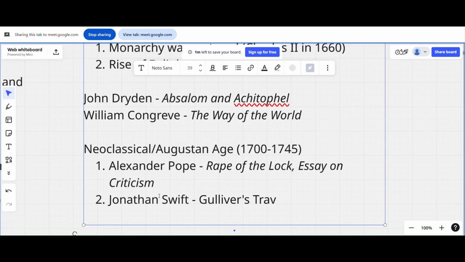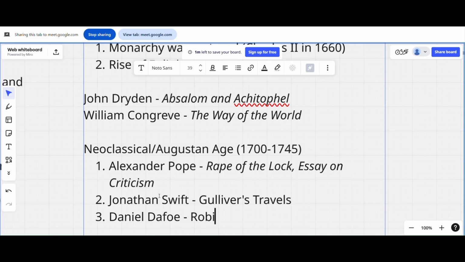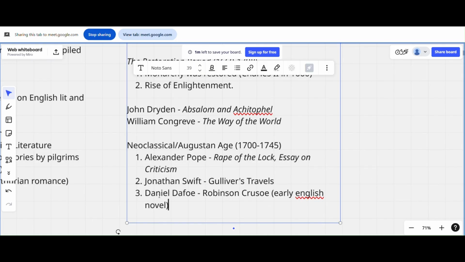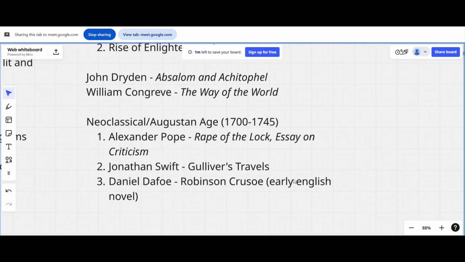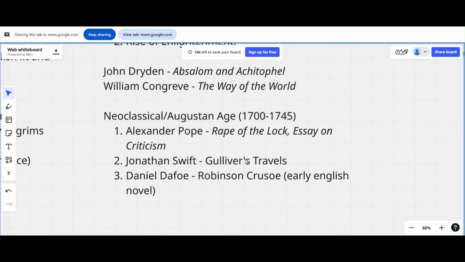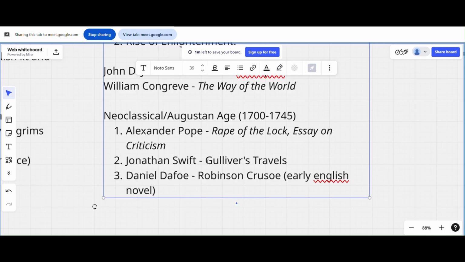And Daniel Defoe, Robinson Crusoe. Robinson Crusoe is one of the early English novels. Like I said, novels started appearing from here, but they're still not popular. These are important. Any question can come from these, like mention any early English prose, or they can make you arrange in chronology again. Now that you know Jonathan Swift is a neoclassical writer, you know he's much later than William Shakespeare, so just keep that in your mind.